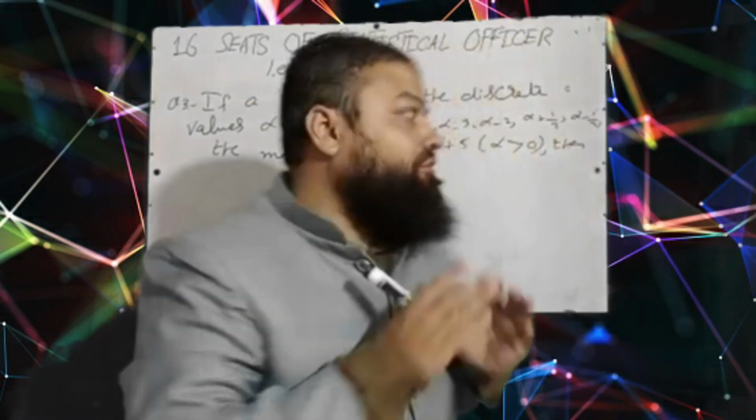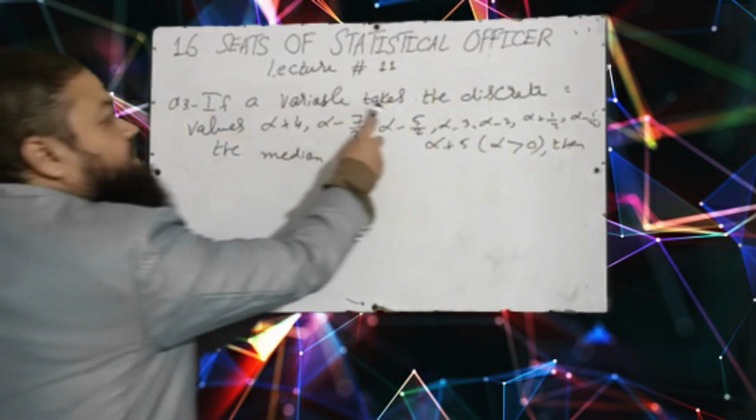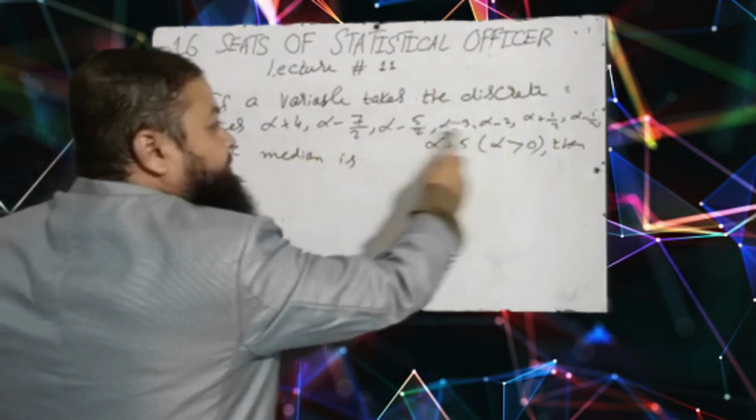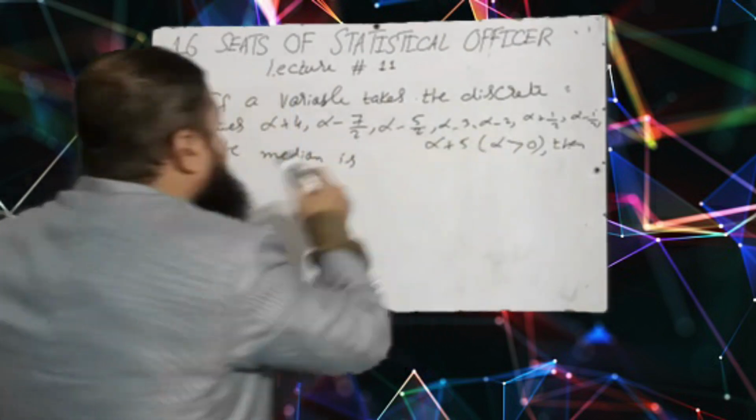Now question number 3 is a very important question. If a variable takes the discrete values alpha plus 4, alpha minus 7 by 2 and so on, alpha is greater than 0, then the median is.